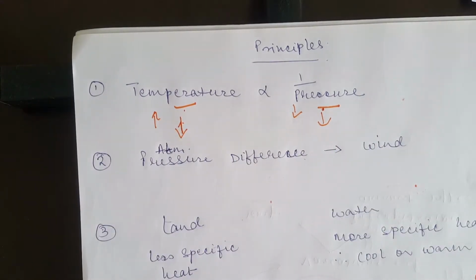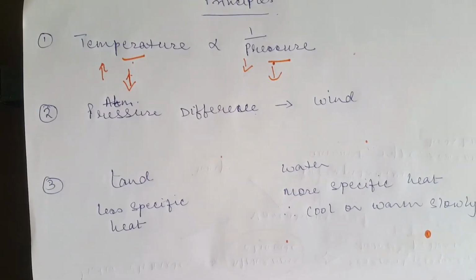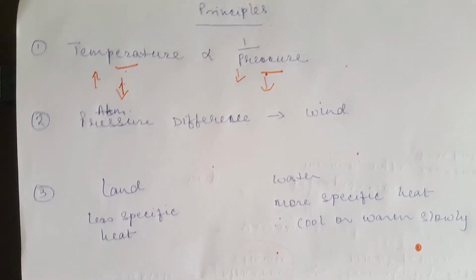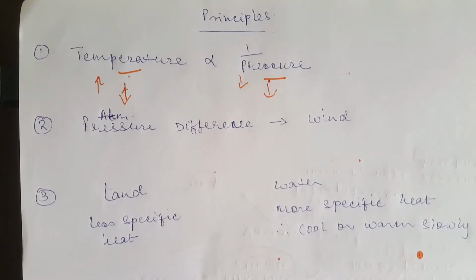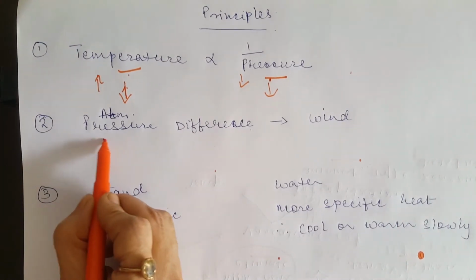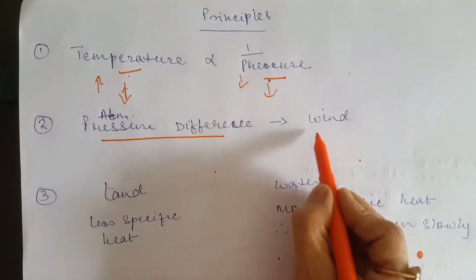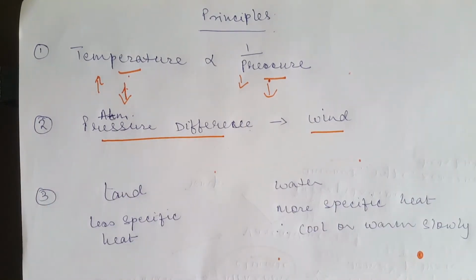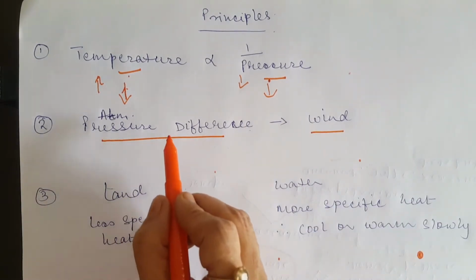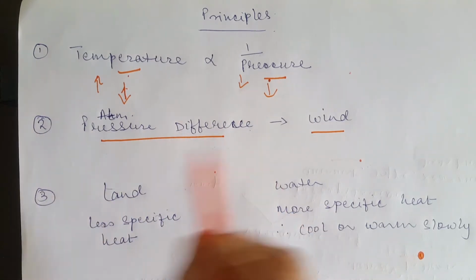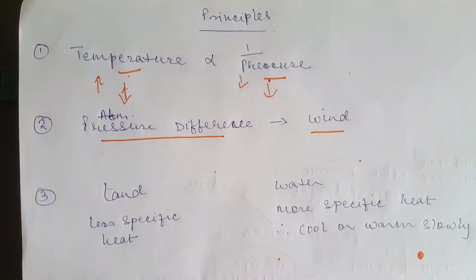Lower the temperature, higher the atmospheric pressure. Second important principle which governs the climate of a place is that atmospheric pressure differences give rise to winds. Whenever there is a difference between the atmospheric pressure of two places, the wind starts blowing.